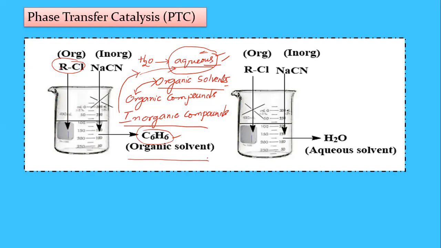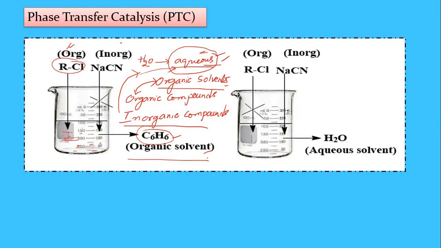RCl is an organic compound, and it is dissolved in the organic solvent. So this is the organic compound and this is the organic solvent. RCl is soluble in benzene because it is an organic compound.